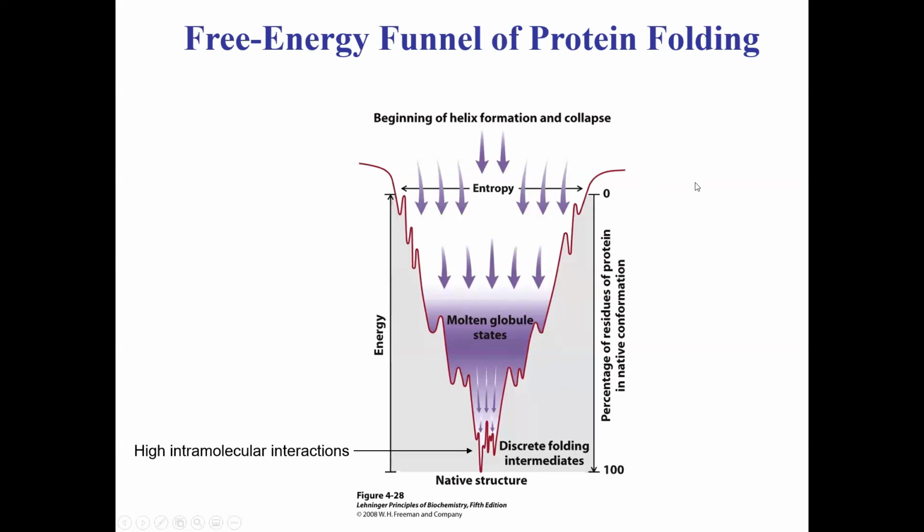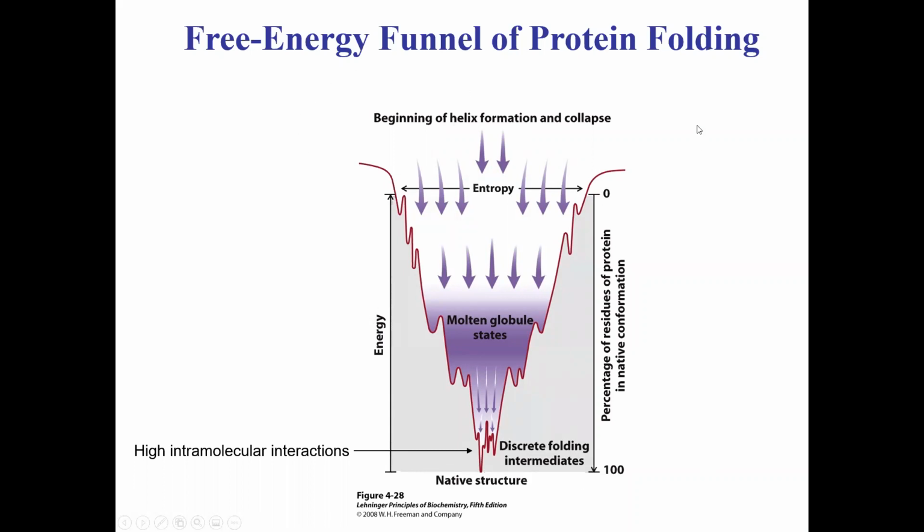At the top, you have a number of conformations, too many, that have a very high degree of conformational entropy, right? They're all rotating so randomly. There is no way to come to the native state, which is at the bottom here. Note here, on the y-axis, there is energy, right? The higher the energy, the more rotational entropy for the protein, more unstable. When you attain the native structure of the protein, your energy of the protein is low. It's very stable. And that's here when 100% of the protein is folded, right here at the bottom.